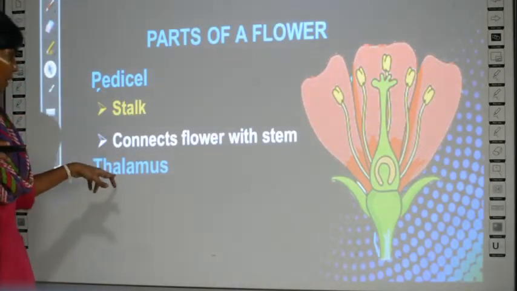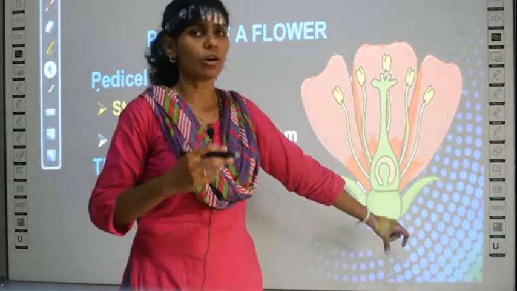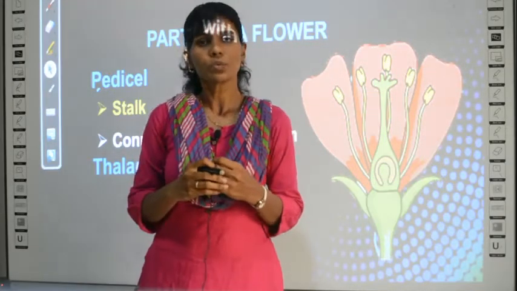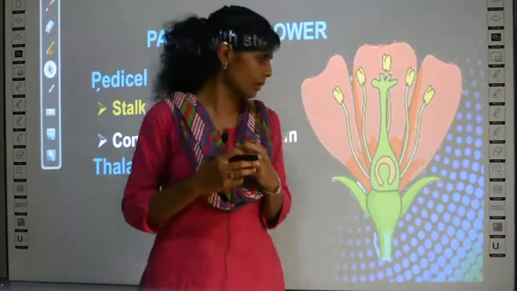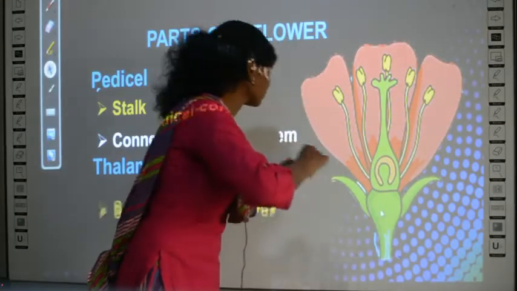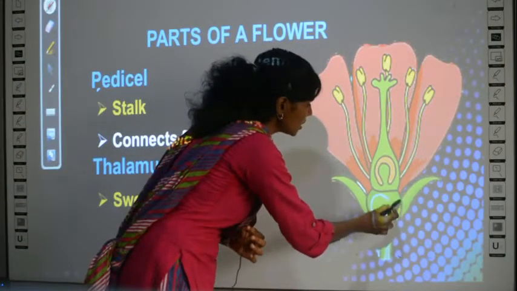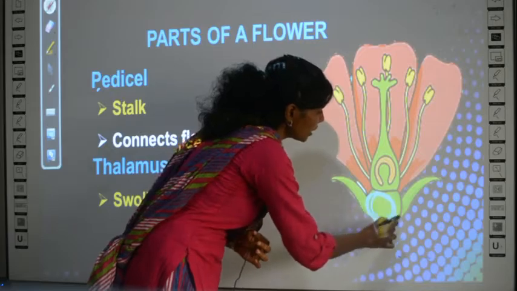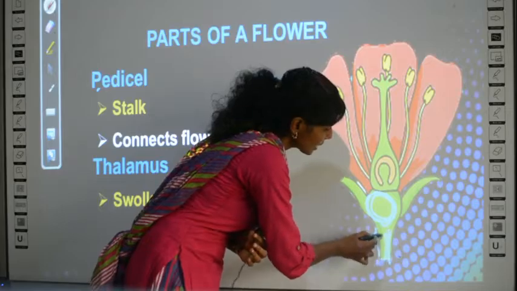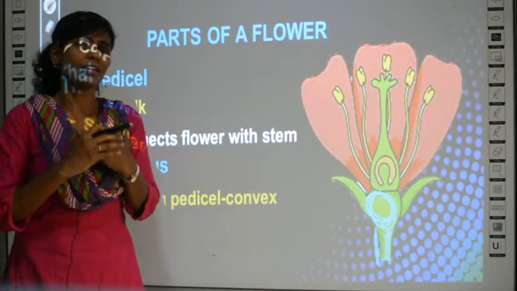Next we learn one more term called thalamus. This stick-like structure, the pedicel or the stalk, is swollen in some region. What is swollen? It means it is bulky in some region. Can you see this region being bulky? This region of the stalk is bigger in size when compared to this. This is all very thin, like a stick, whereas this region alone is bulky or swollen in nature.